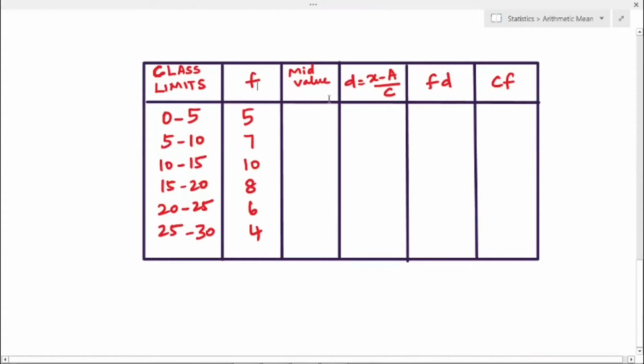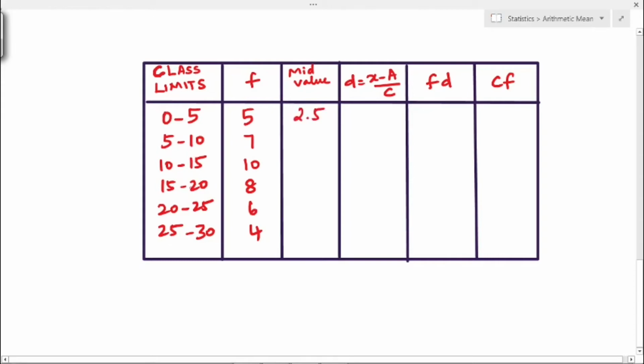Next we have to find mid value. Mid value is nothing but we have to add lower limit plus upper limit and divide it by 2. So that is 0 plus 5 divided by 2, so 5 divided by 2, 2.5.